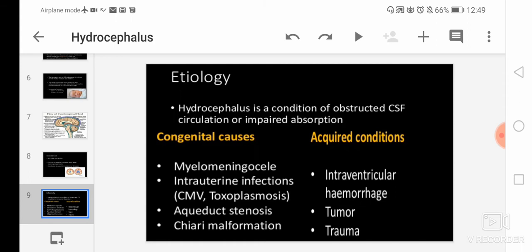Then last is trauma. If there is any type of traumatic brain injury or infection, or any hemorrhage or tumor that obstructs the flow of CSF, that will result in hydrocephalus. So mainly, in all the etiological conditions we see that there is a problem in the flow of the CSF pathway, due to which hydrocephalus occurs.